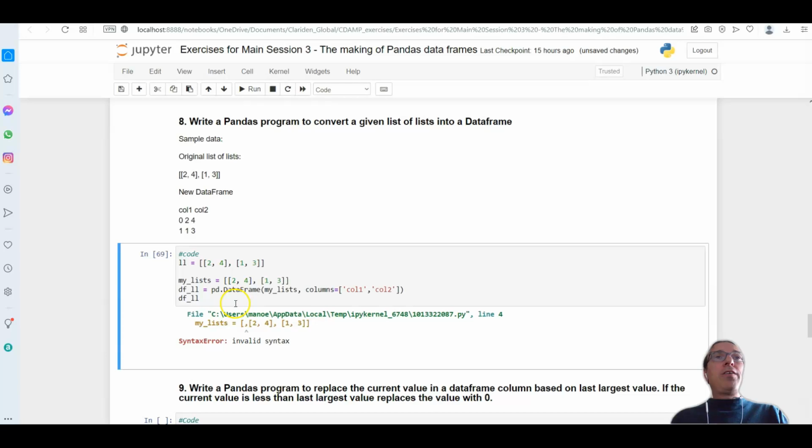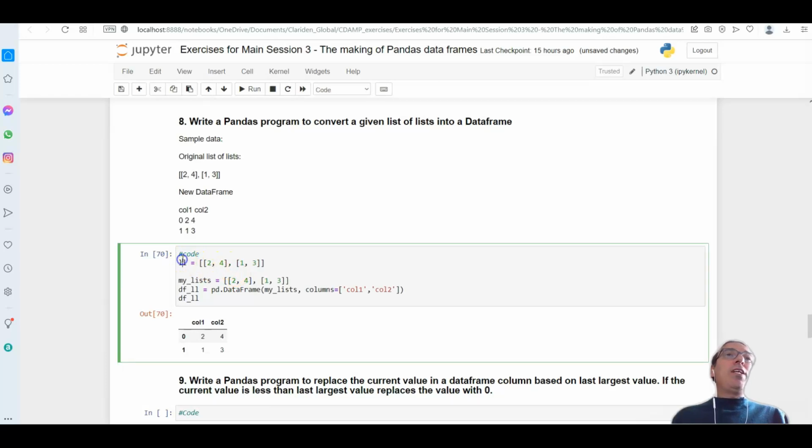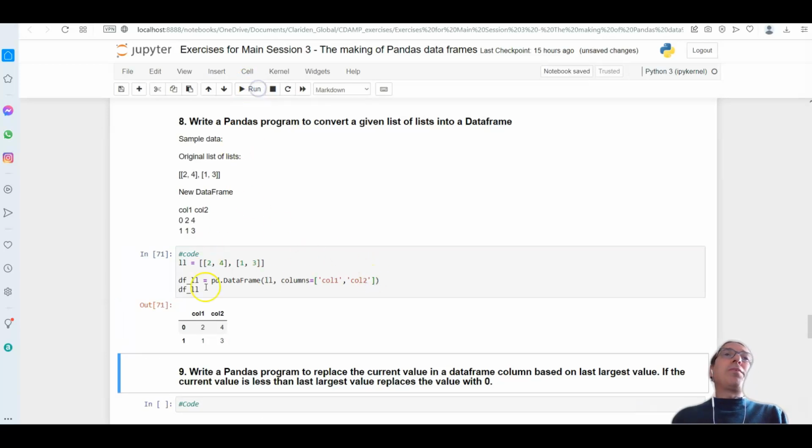There was a comma here, so just remove the comma. And here's what I need. With the LL, I don't need to turn it into a list actually. I can just put LL and pass it straight away and pass the names of the columns. Don't need to mix them up. It's as simple as this.